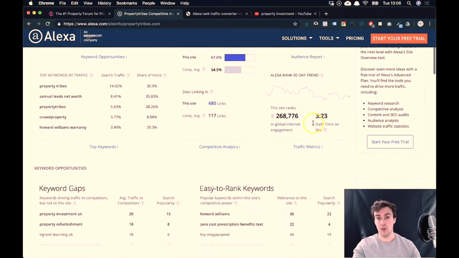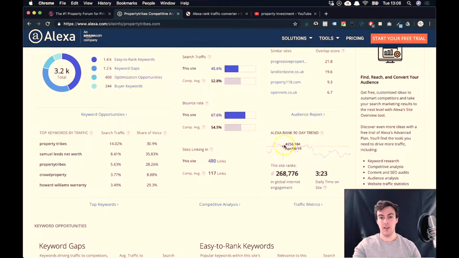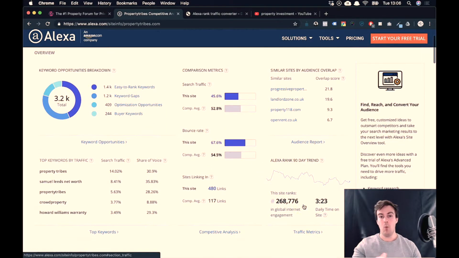So propertytribes.com is, here we go, number 268,776th website in the world. So the number one website is probably something like Google, I assume. Whereas this is number 268,000, blah, blah, blah. And you can see the trend over time. What this does not give us is an absolute number for how many people are coming to the website each day, which is kind of what we want to be gauging if we are deciding if this is a market worth entering or not.